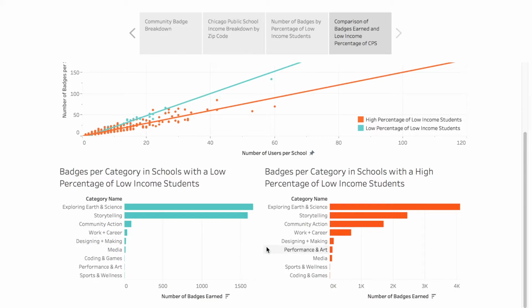However, it is important to note that schools with a low percentage of low-income students have earned a large number of badges in storytelling in addition to exploring Earth and science, while schools with a high percentage of low-income students earn more badges in a wider range of categories before numbers drastically decrease.